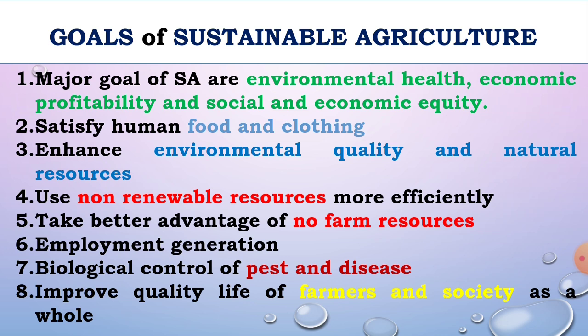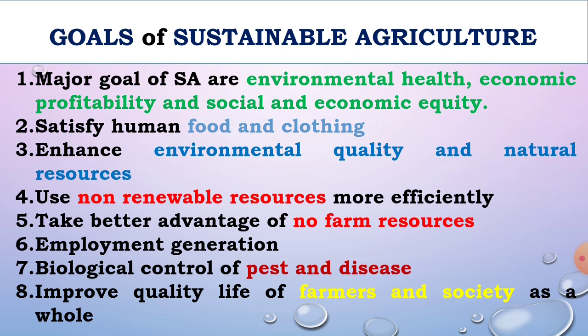Second one is to satisfy human food and clothing. The main goal of sustainable agriculture, after environmental, economic and social equity, is to satisfy the human needs, that is the food, fuel, fiber, clothing, etc.